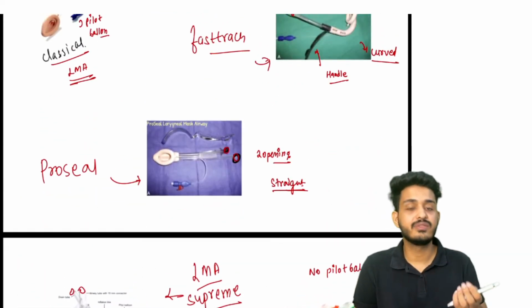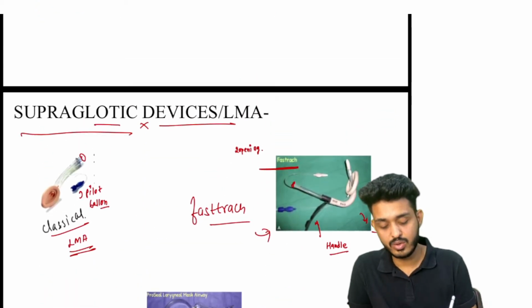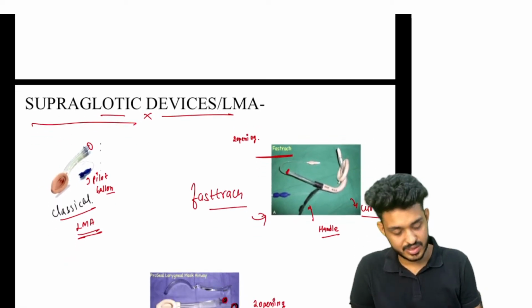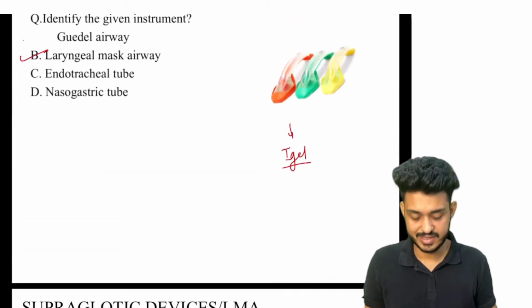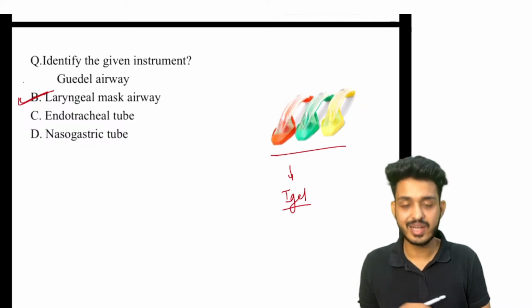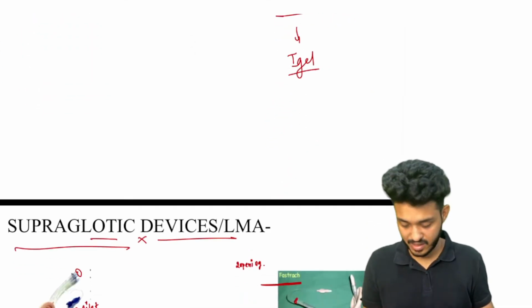Laryngeal mask airway: we can directly put these LMA devices. These are all your supraglottic devices. That means they are not going below the glottis, right? Now try to answer this question. So that would be your laryngeal mask airway. Now you can easily understand this is your i-gel. Clear, guys? Are you understanding?